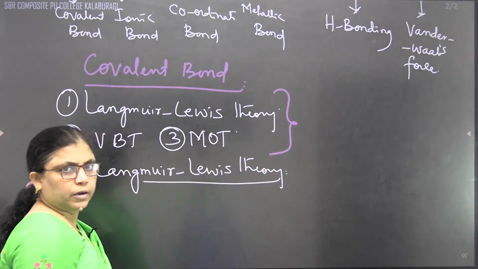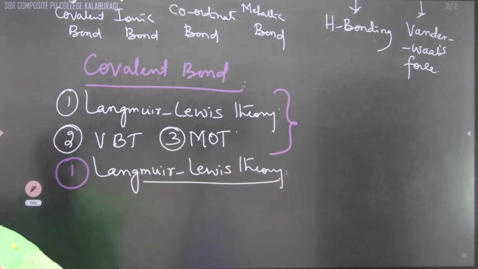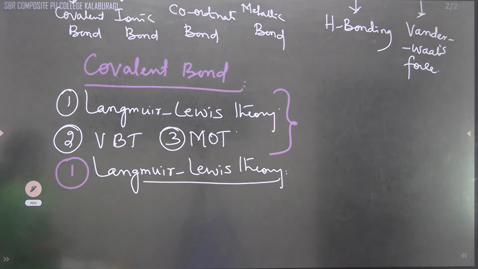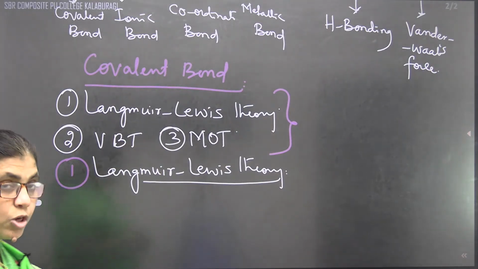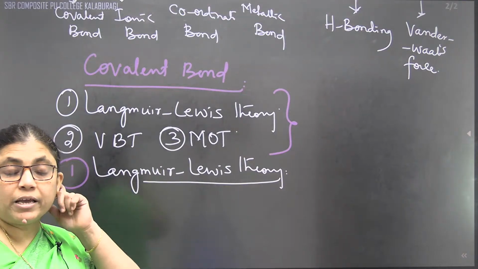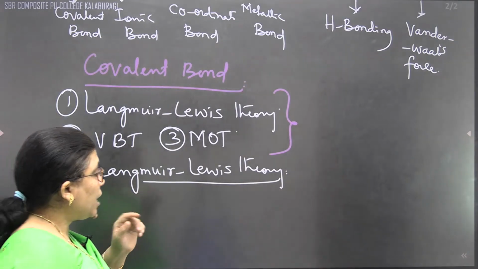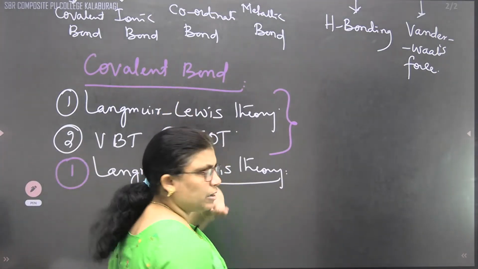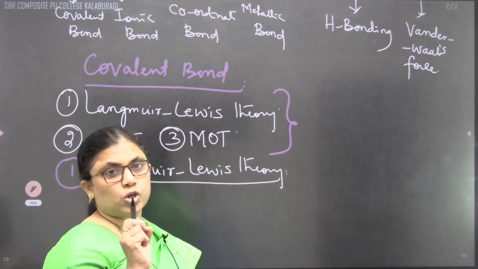Langmuir-Lewis theory. Correct? What we said is that on the basis of the chemical bond, the bond can take place by the sharing of electrons. And before going to the theory, once again, let us see what the conditions are.